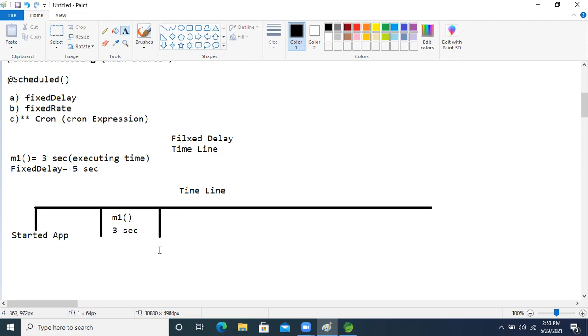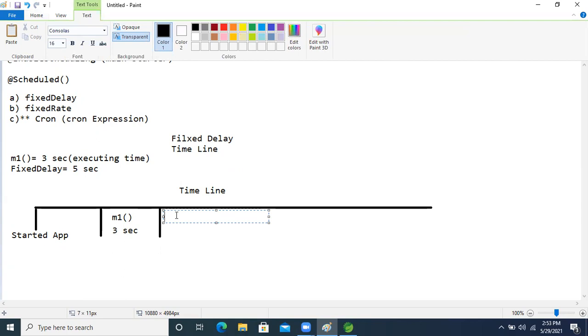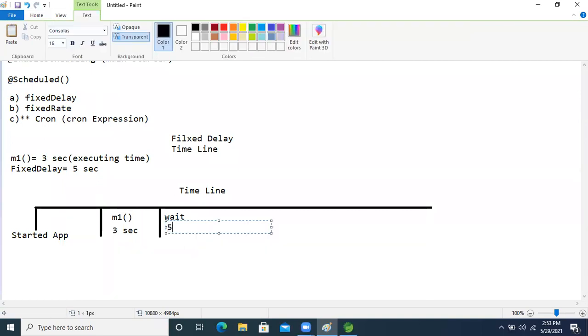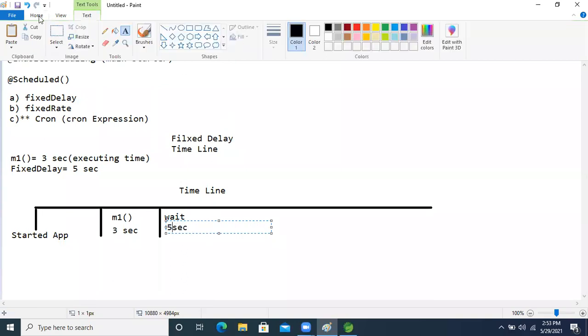So now, what is the waiting time after execution of the task? 5 seconds, right? Our application will wait 5 seconds now. Fine. After completing the 5 second waiting time, again, what will happen now?